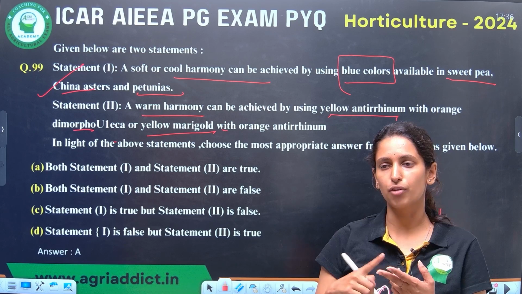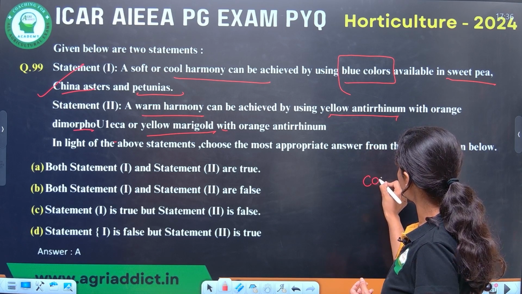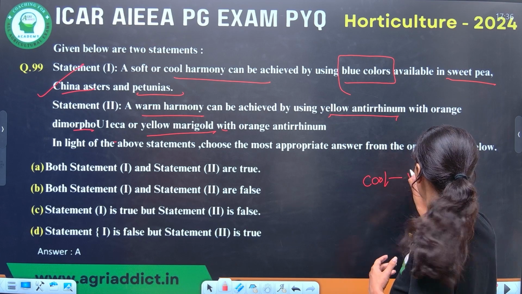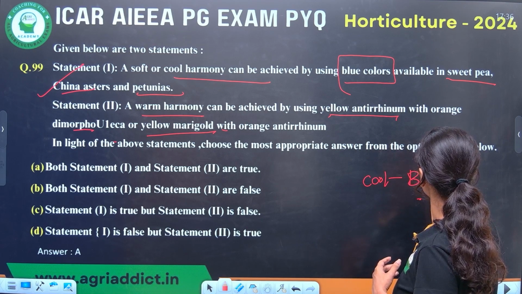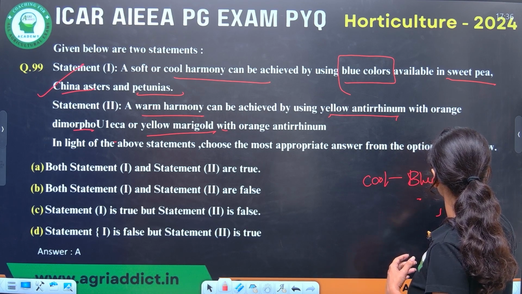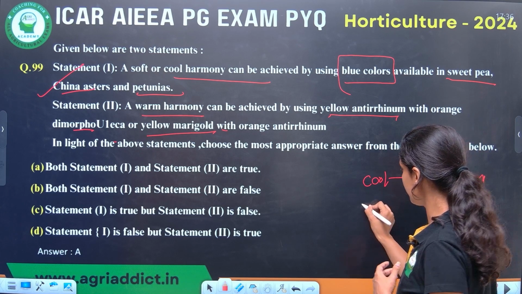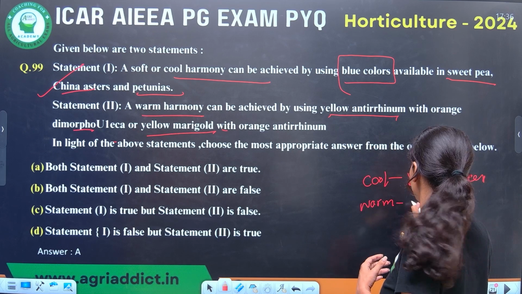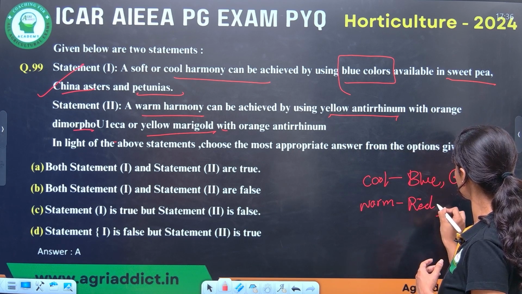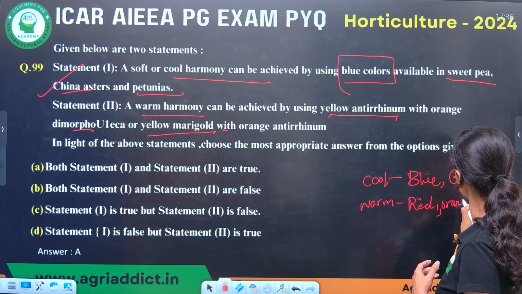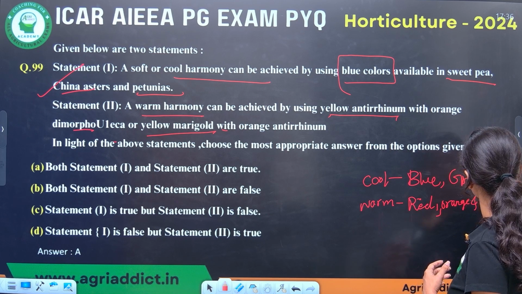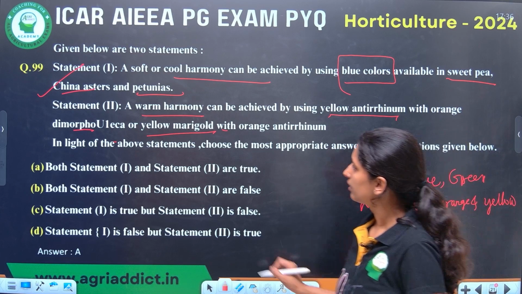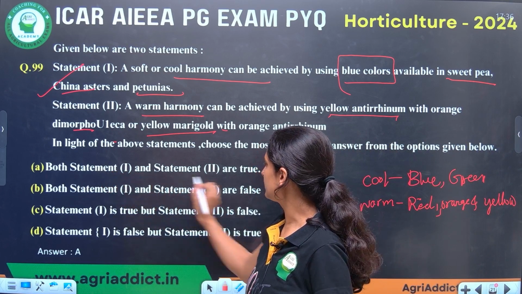One is cool and warm. Cool colors are what you feel cool. Blue, green, these are so important cool colors. And in case of warm colors, they all are red, orange and yellow. Both statements are true.